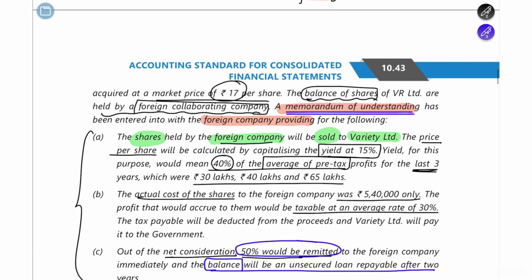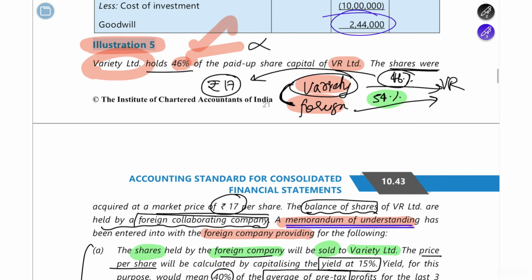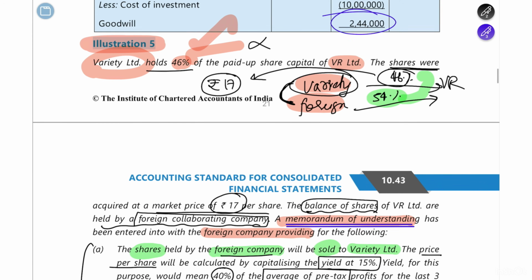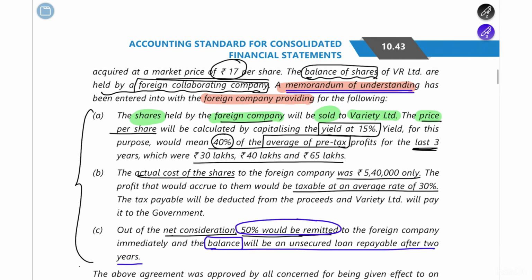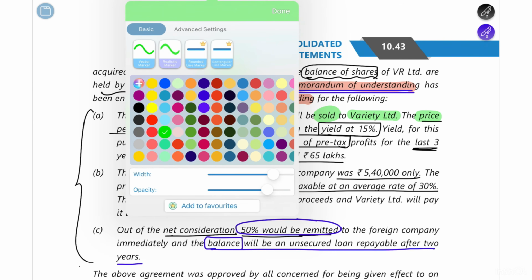All the 54% shares held by the foreign company will be sold to Variety Limited, and the price per share is going to be calculated. They have not directly given it as 17 per share, so they are not going to transfer at that rate. They have told that the price per share will be calculated. So how is it going to be calculated?